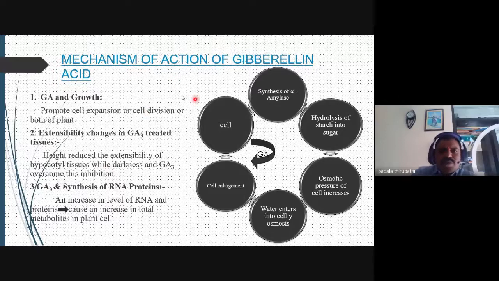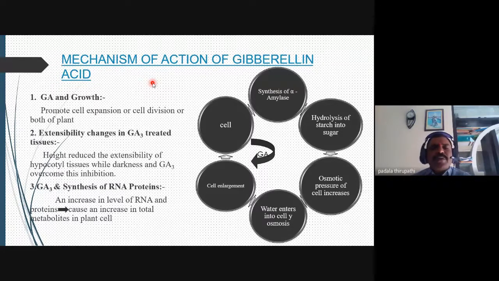Now the most important area: what are the physiological functions of gibberellic acid in plants? GA, the gibberellic acid, mainly, the first point is growth.